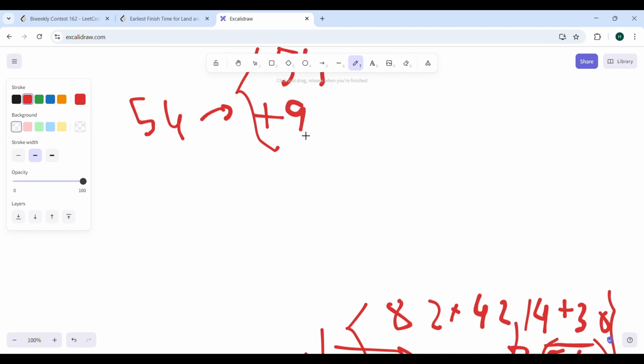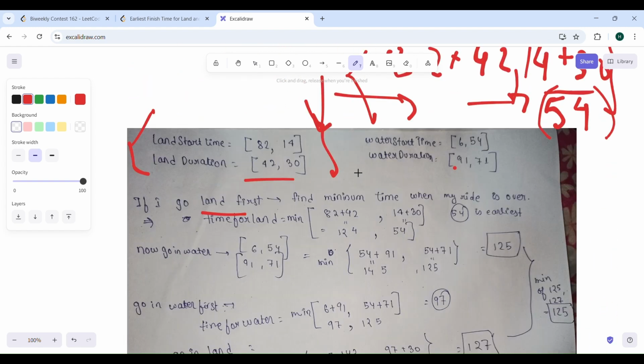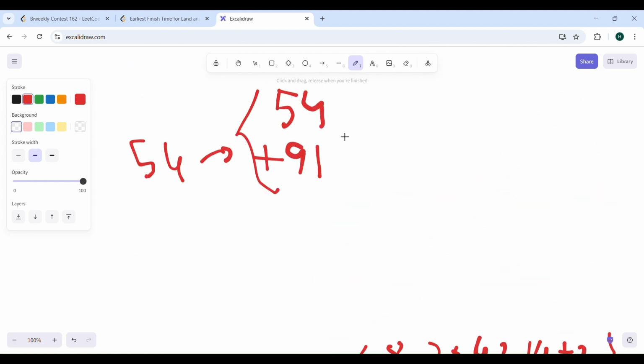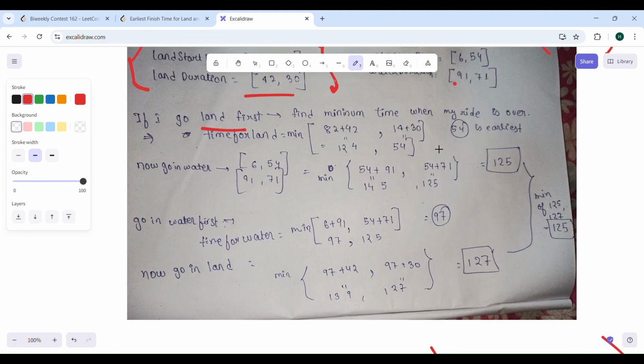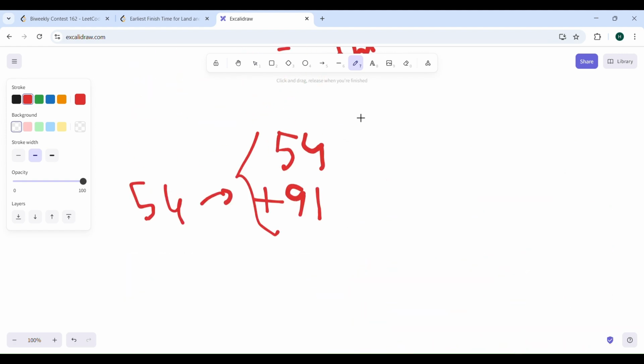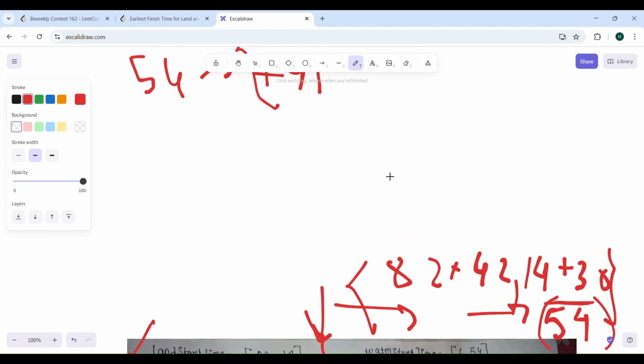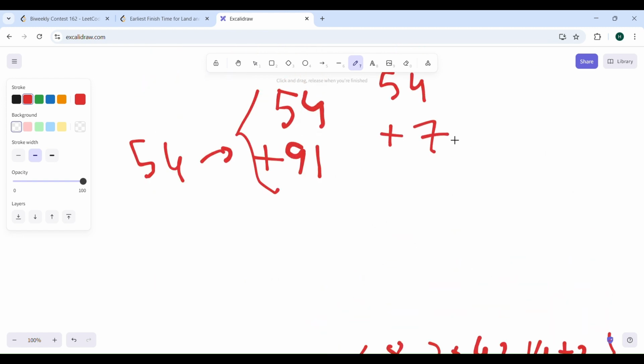Great. Let's go to the next slide. It's 54, so the gate has opened at 54. Now you can definitely jump into the water rides as well. So it will take 54 plus 71. If you compute these two values, this will be the minimum one.